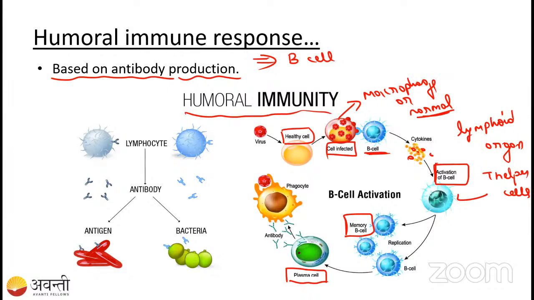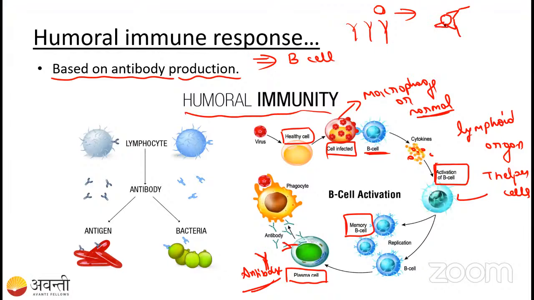But see here, the plasma cell was secreted, right? It goes on secreting the antibody. So you have to remember the plasma cell will secrete the antibody. Now what will happen? This antibody is going to coat the bacterial cell. Whenever the antibody is secreted, what happened? The bacteria entered into the blood, so this bacteria was coated by the antibody.